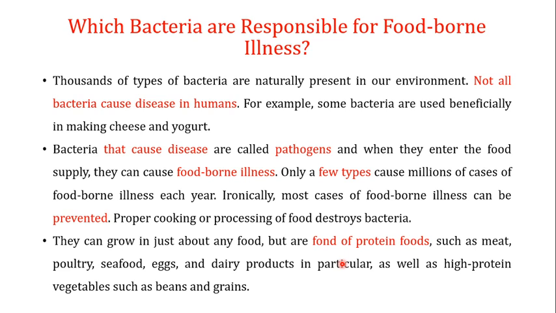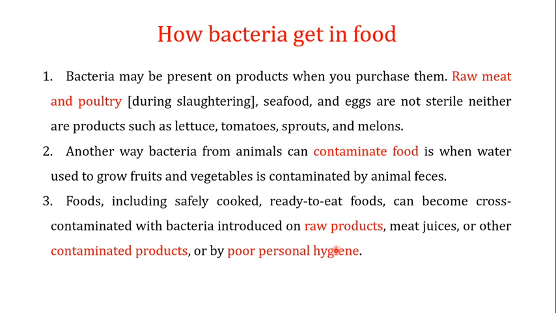Foodborne illnesses are mostly caused by foods rich in protein, such as meat, poultry, seafood, eggs, and dairy products in particular, as well as high protein vegetables such as beans and grains. So these bacteria are mostly found in foods which are rich in proteins.